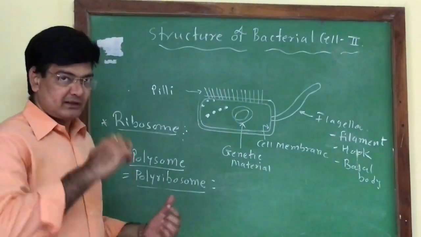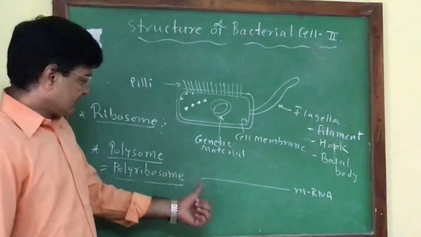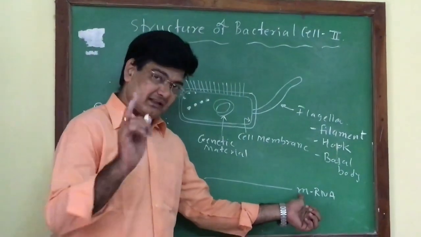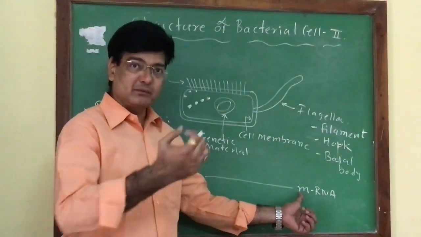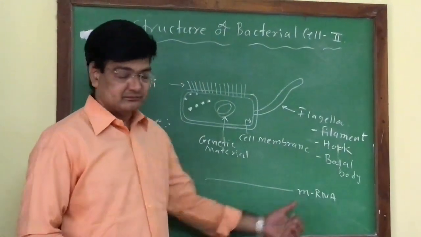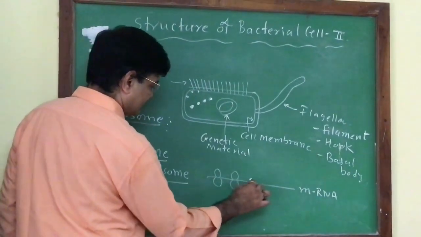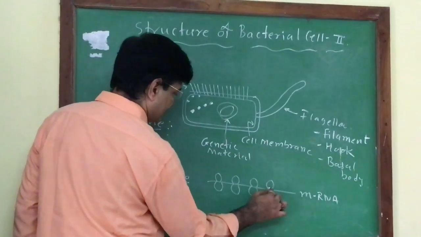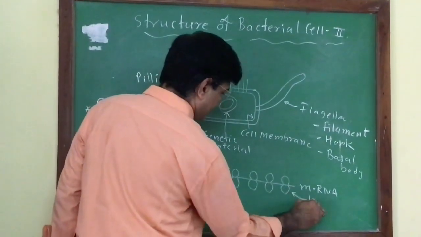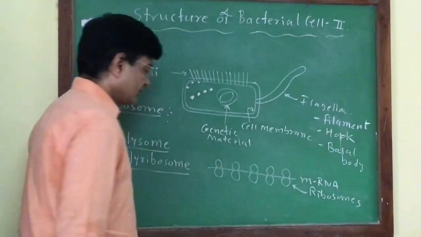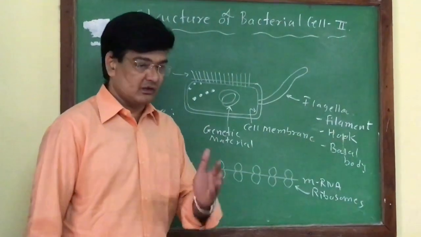Polysome or polyribosome is a structure formed at the time of protein synthesis. The single mRNA, that is messenger RNA, made from DNA in the nucleus, comes outside the nucleus and locates in the cytoplasm. Two subunits of ribosomes come and attach with the mRNA. In this way, a large number of ribosomes become associated with the mRNA, and the structure is called a polysome or polyribosome.